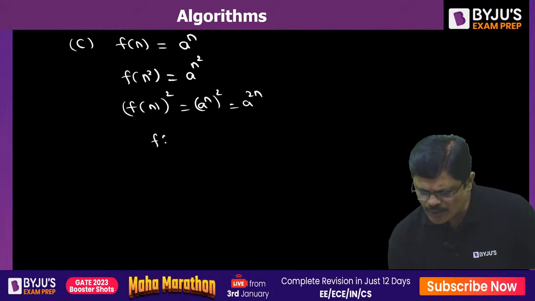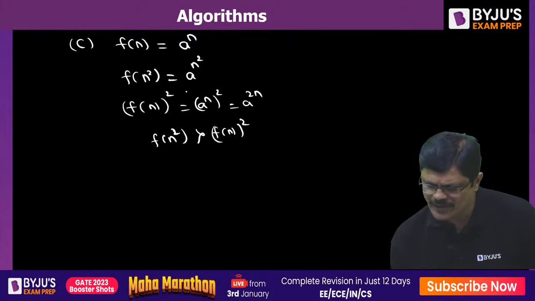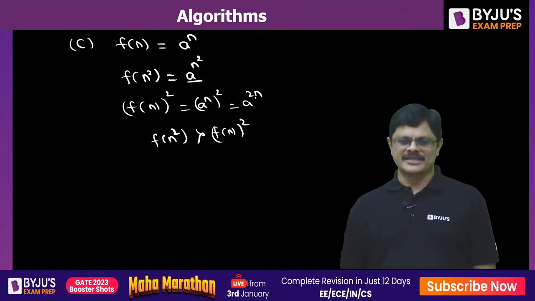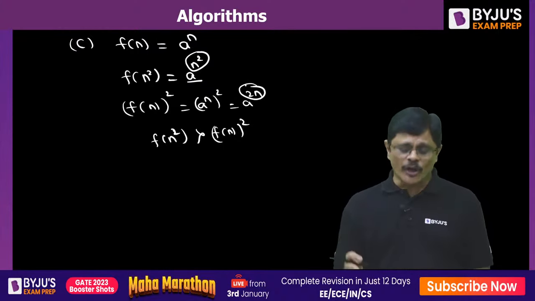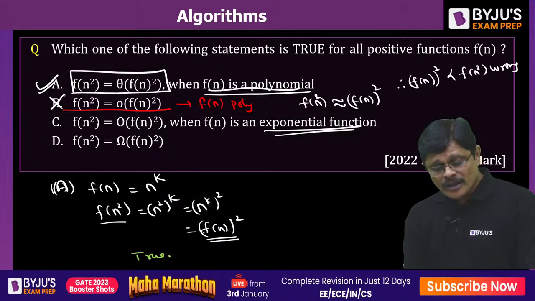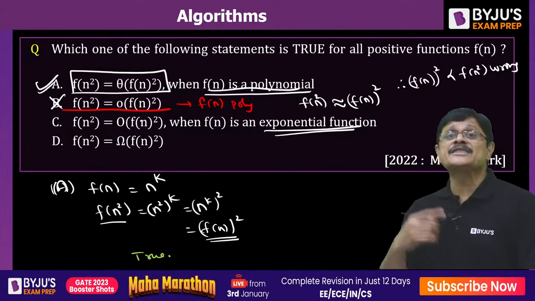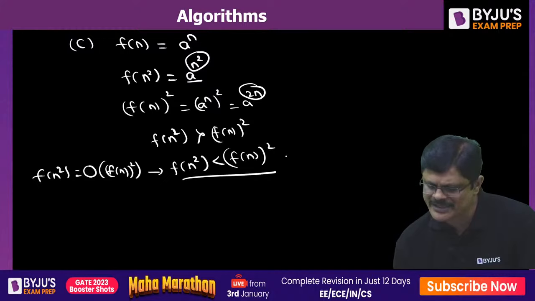They are not equal. So f(n) square obviously is asymptotically larger than f(n) whole square. This fellow, a power n square, is larger than a power 2n, my dear friends, because n square is larger than 2n. Therefore f(n) square is asymptotically larger than f(n) whole square. But what is given? He is saying that f(n) square is smaller than f(n) whole square. When you say f(n) square is big O of f(n) whole square, which is what he said, that is wrong.